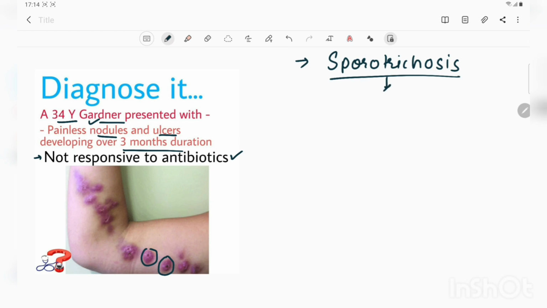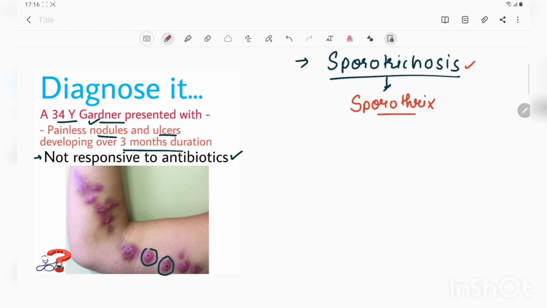It is basically a subacute or chronic infection that is caused by a thermodimorphic fungus named Sporothrix. This is the genus of the group that causes sporotrichosis. Earlier only one species was known, that is Sporothrix schenckii, but currently there are a lot of species. The main ones among them are Sporothrix schenckii, Sporothrix mexicana, Brasiliensis, and globosa. These four are also found to cause sporotrichosis in different parts of the world.